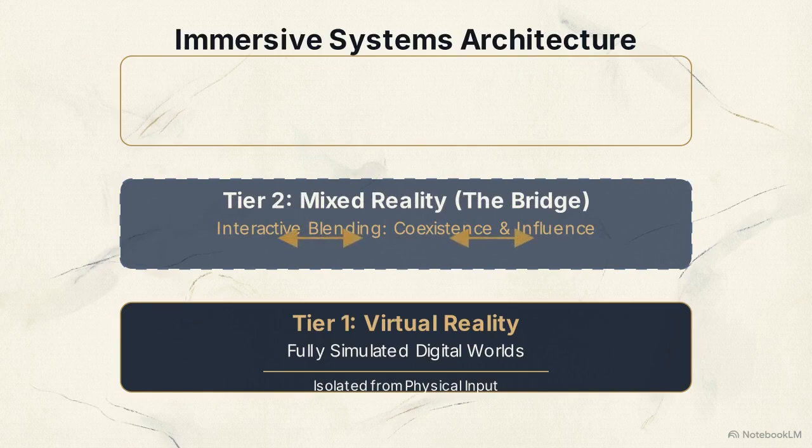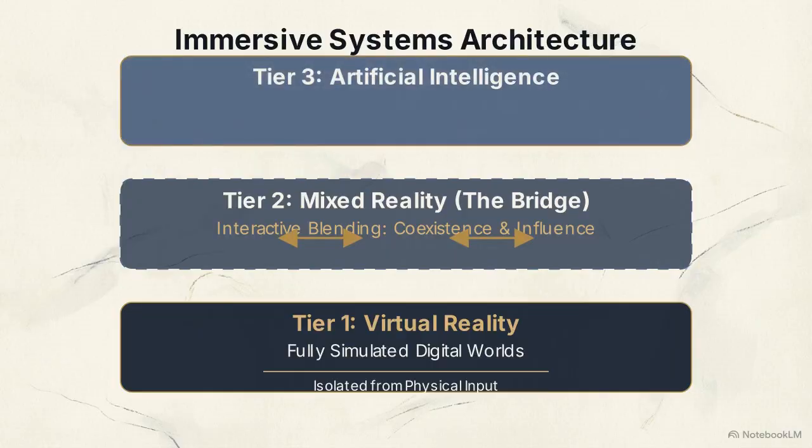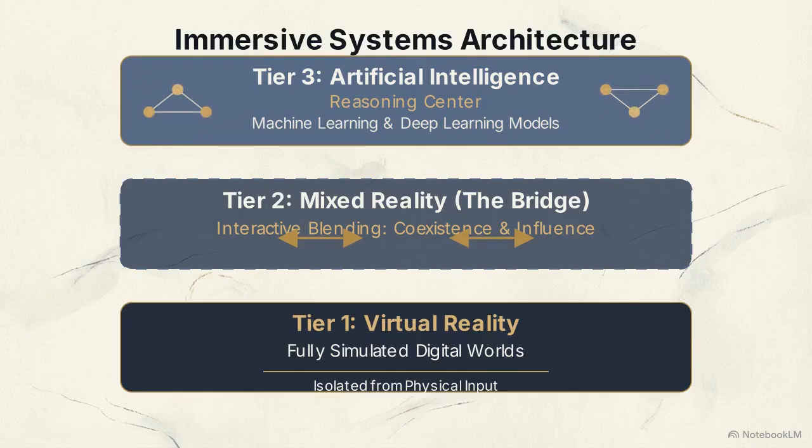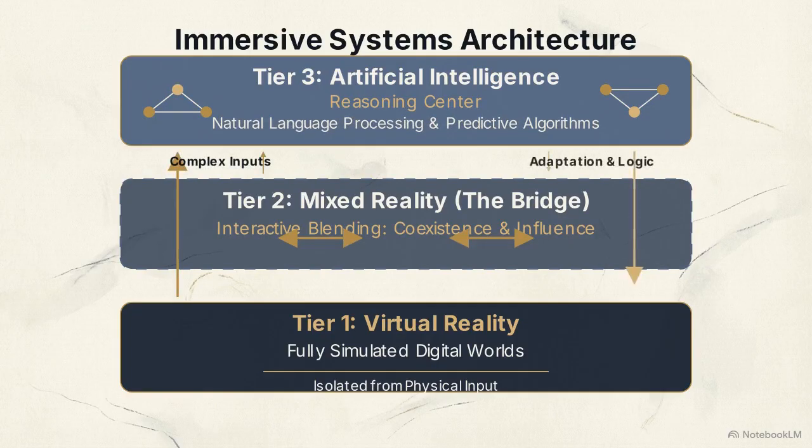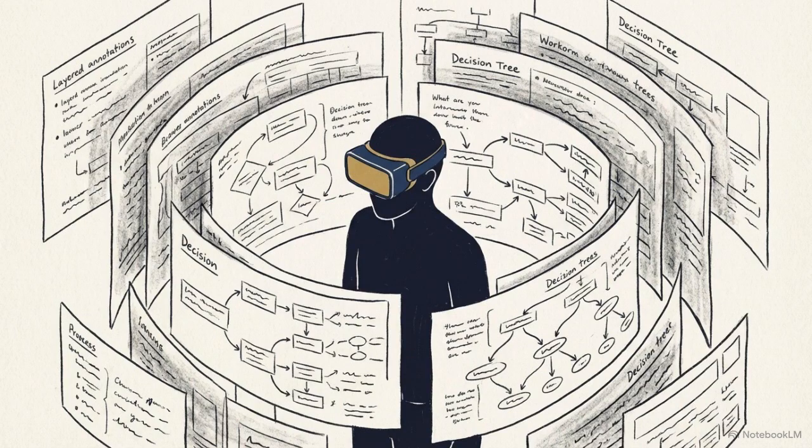Tier 3 acts as the reasoning center. Artificial intelligence, driven by machine learning and deep learning models, processes the complex inputs generated by the first two tiers. This reasoning center applies natural language processing and predictive algorithms to mimic human decision-making, interpreting how a user behaves within the simulation. When we merge immersive presentation layers with an active reasoning layer, the system generates intelligent virtual agents and simulations tailored directly to the operator's actions.